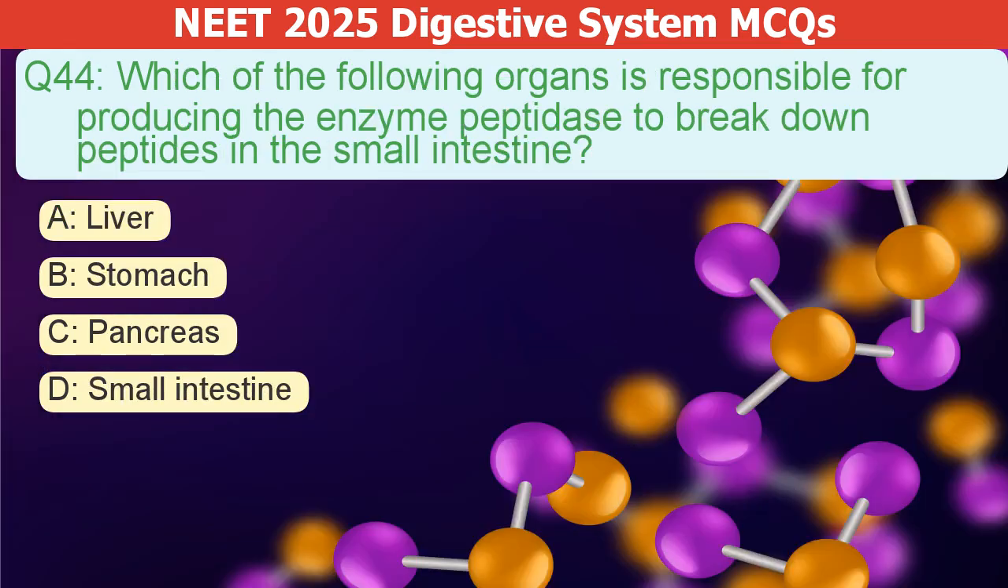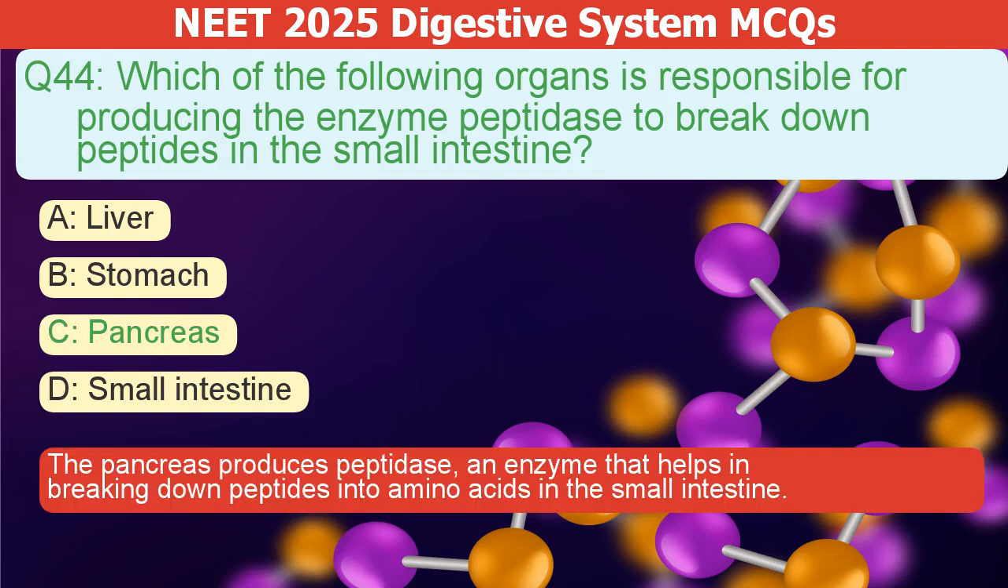Which of the following organs produces the enzyme peptidase to break down peptides in the small intestine? A. Liver. B. Stomach. C. Pancreas. D. Small intestine. The correct answer is C. The pancreas produces peptidase, an enzyme that helps break down peptides into amino acids in the small intestine.